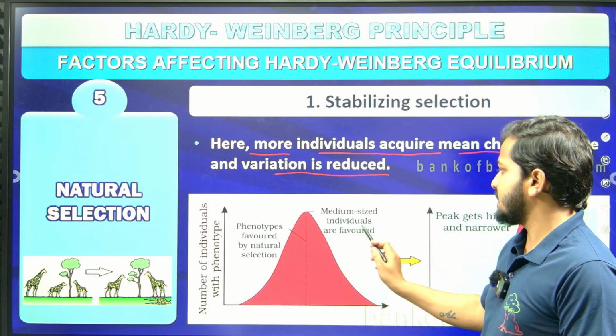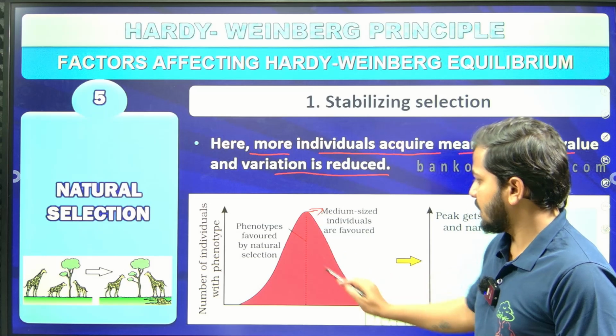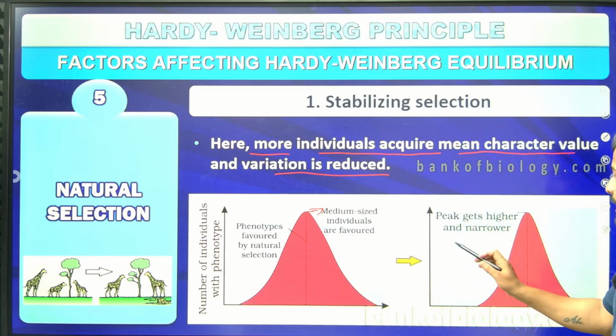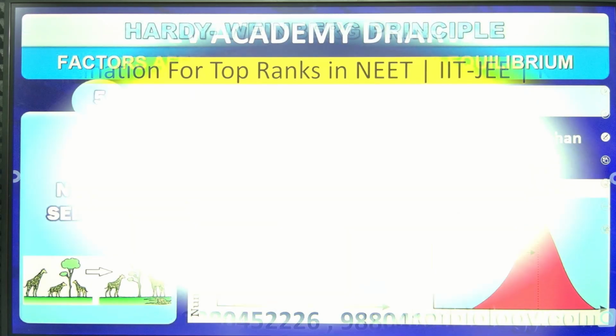Then medium sized individuals are what is favored over here. So that is what you can find out graphically. Then the peak gets higher and narrower. First it will become higher, then it will become even narrower, right? So size wise, that is what you are going to find out. That is what we call stabilizing selection.